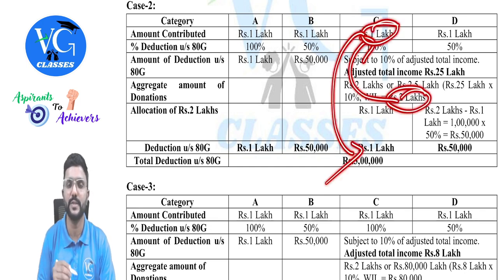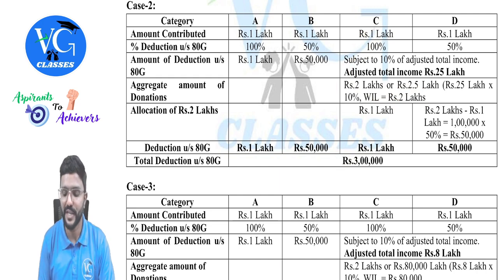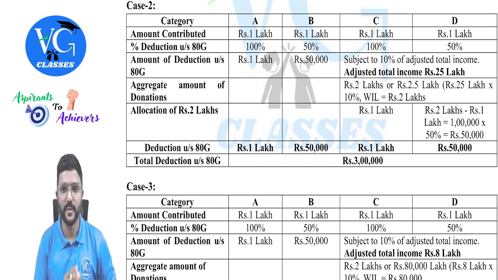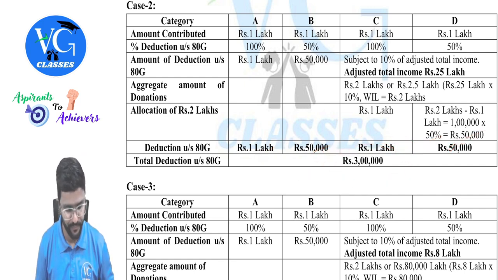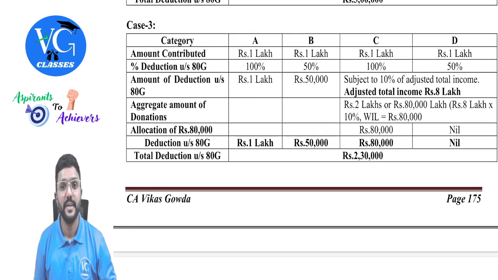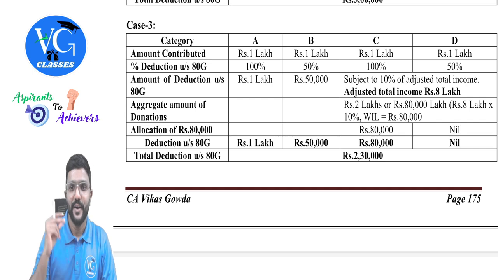So 100% of 1 lakh is 1 lakh. Remaining is how much, guys? 2 lakh minus 1 lakh, remaining is 1 lakh. 50% of that give it to D category, which is 50,000. So what is the total deduction which an assessee can claim here? 3 lakh under section 80G, guys.